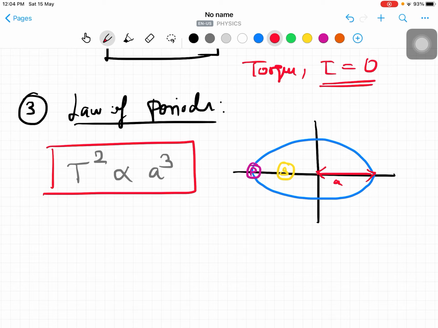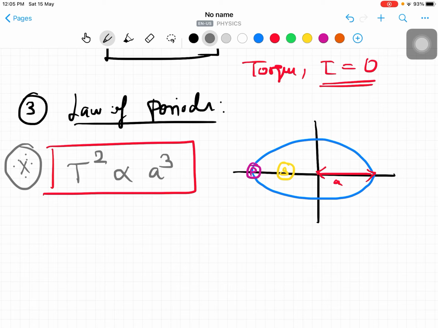That is, the square of the period of revolution of a planet or a celestial body. It is applicable to all celestial bodies. Even when we send a satellite, this logic is applicable. Again I'm saying, this is a very important case. Mostly in JEE and NEET level problems on gravitation, they target satellites: what is the speed, what is the distance from the Earth, what is the orbital speed of the satellite. Mostly questions will be like that.